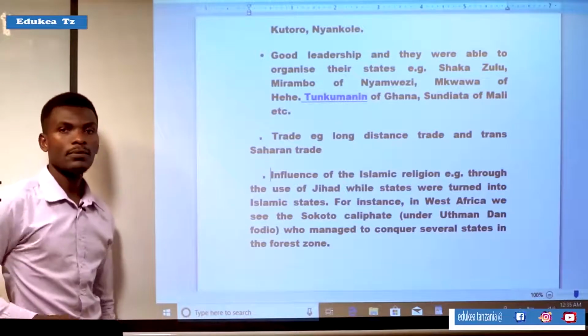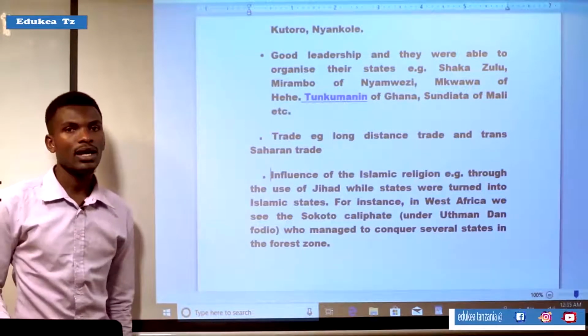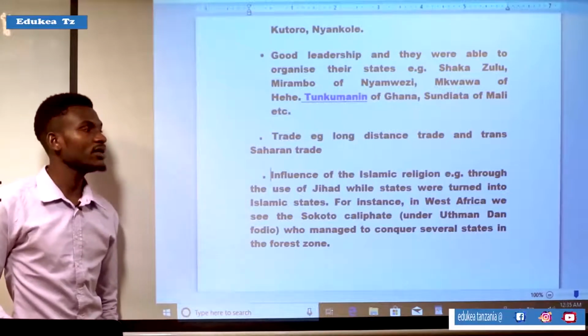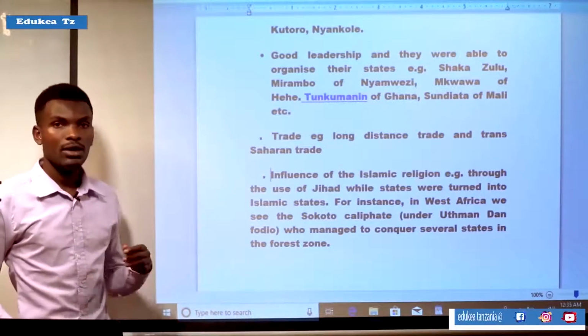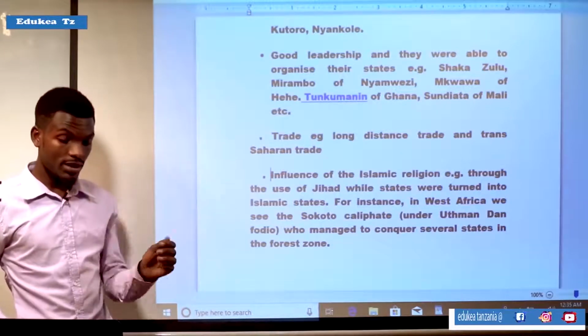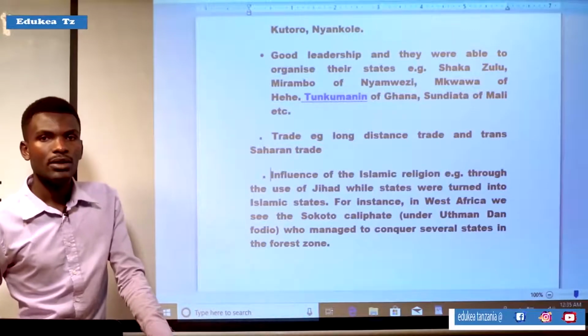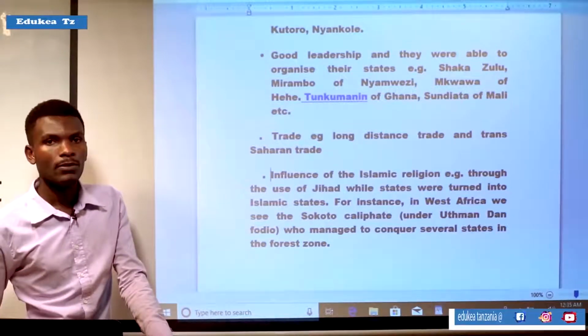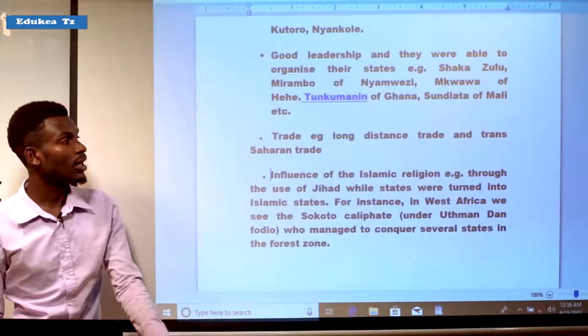It means that some states in Africa rose as they were involved in trading activities. For example, during the long distance trade, the areas that were involved in that trade, like Nyamwezi, Yao, Kamba, Buganda, were